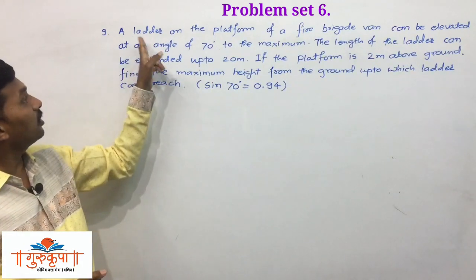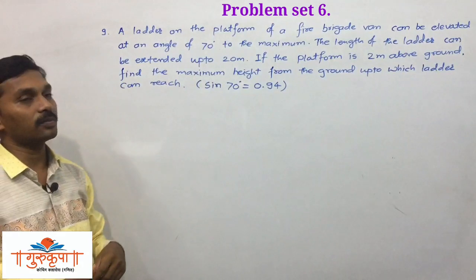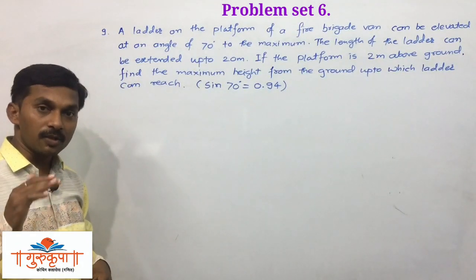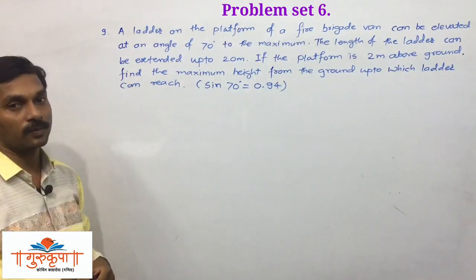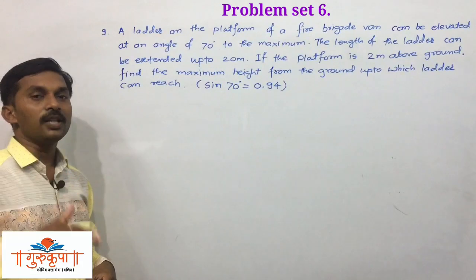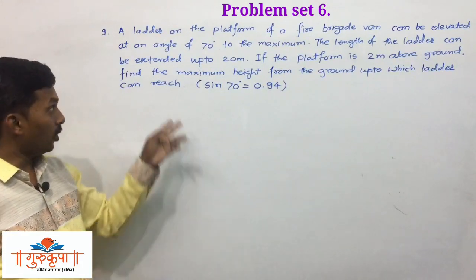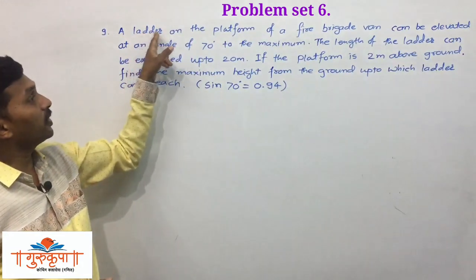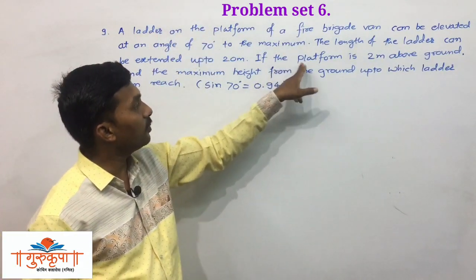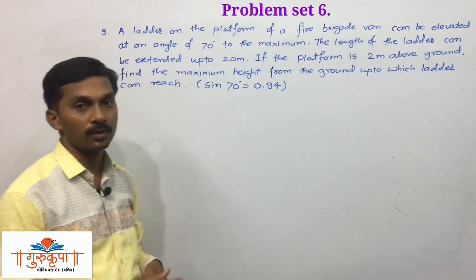It is given that a ladder is on the platform. We have a ladder but that ladder is placed on a platform, on a surface. Platform is nothing but the plane surface, and on that surface, on that platform we have a ladder, and that platform is, see, if the platform is 2 meter above the ground.